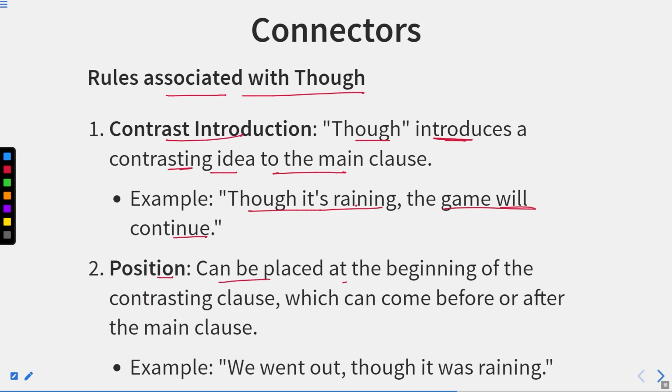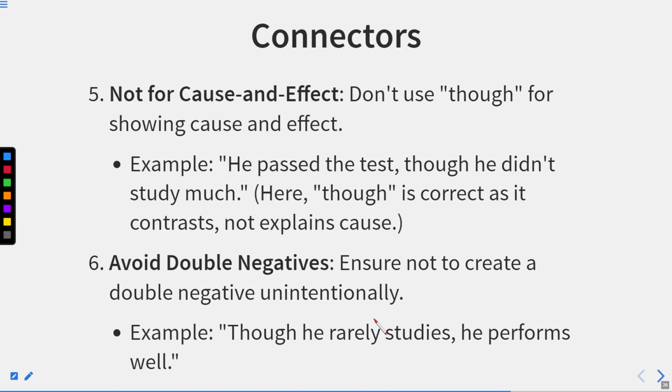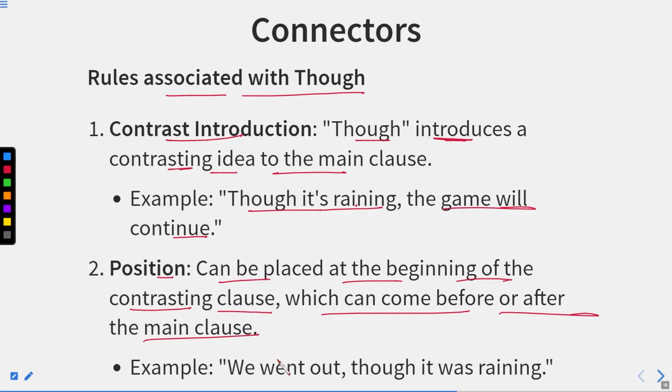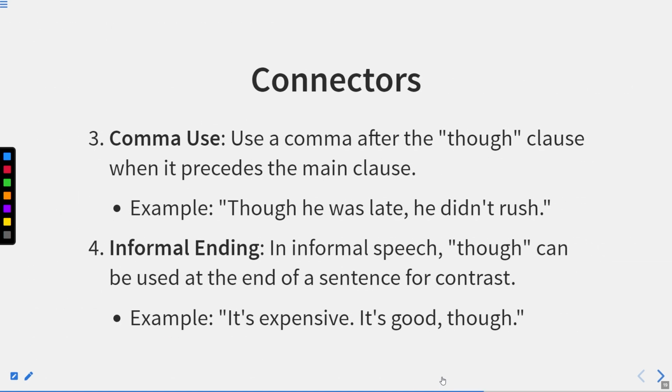Position. Though can be placed at the beginning of the contrasting clause, which can come before or after the main clause. We went out, though it was raining. Now here you show that we went out though it was raining. Okay, we went out though it was raining. It means we did so, whatever the situation it was.